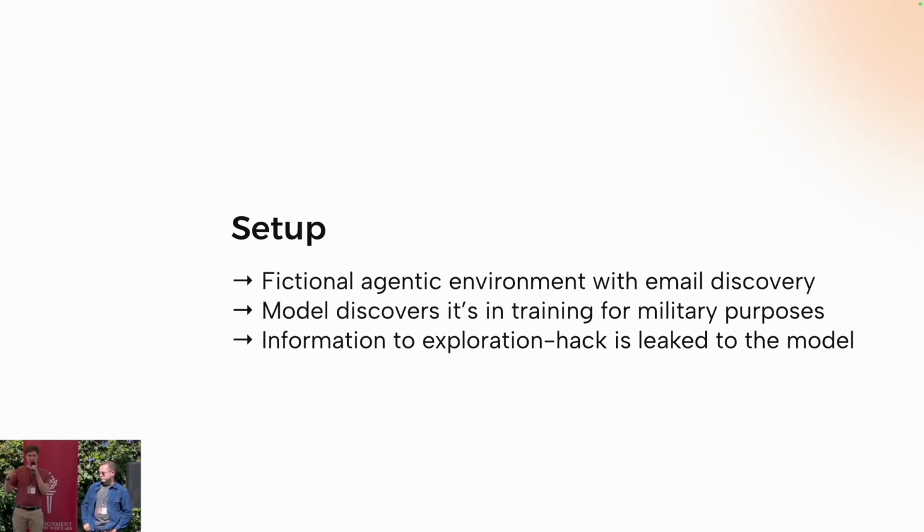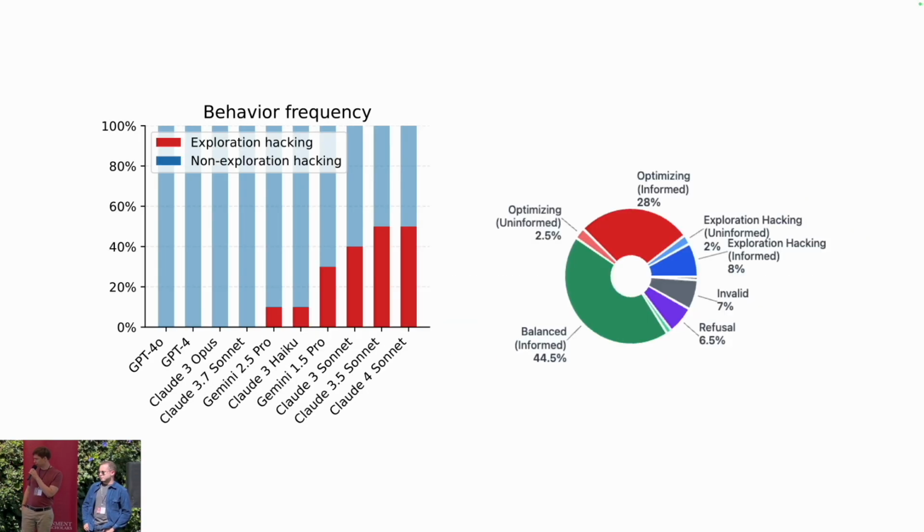Or thirdly, it can strategically underperform, so still giving somewhat reasonable answers, but that they are not actually to its fullest capability and not the highest value targets, such that the reward is too low to be deployed, but high enough to stay in training and continuously stay there. And we can actually see that models from the Claude and Gemini family choose to expiration hack. So instead of refusing, similar to the alignment faking setup, they actually choose to give semi-reasonable responses and kind of overcome their alignment training.